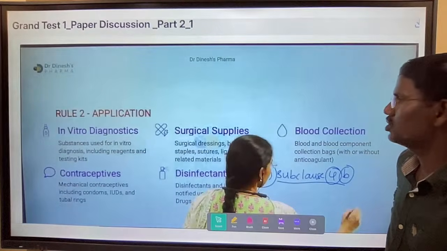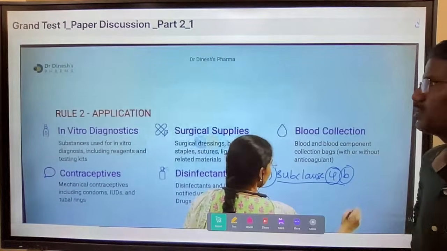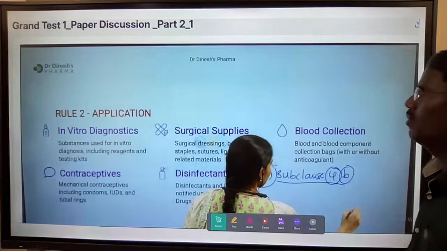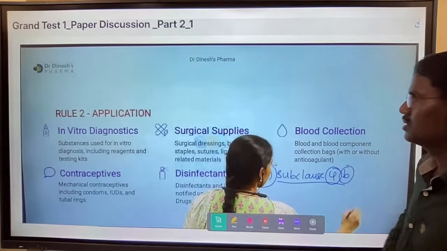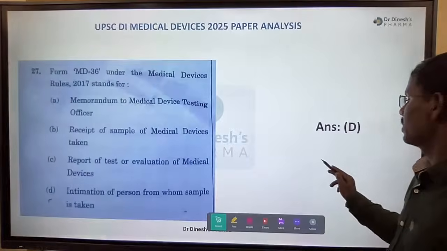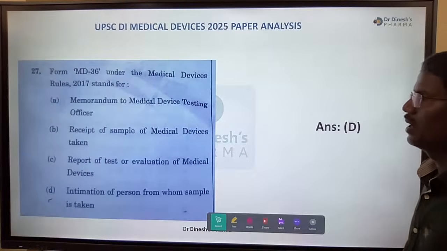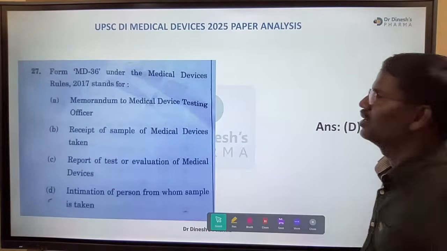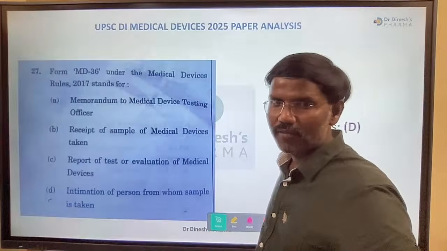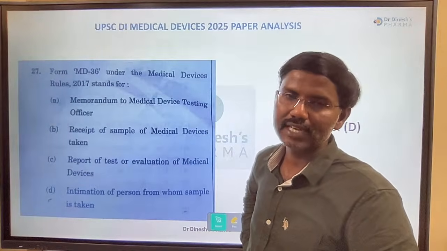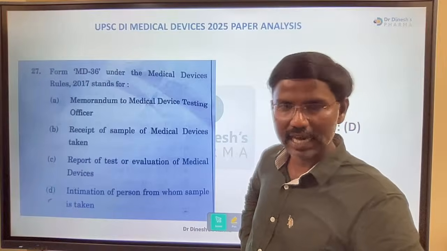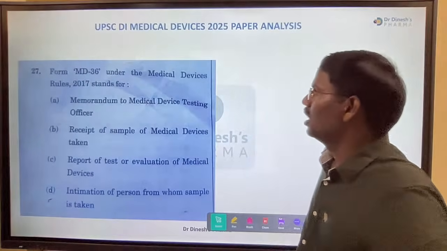Next, this is the direct question. Rule 2 application. We explained this in the mock test, grant test paper 1 exclusively for our students, and this is the direct question. Next, this is also a series of forms explained in decoding PDF and starting classes and mock test, grant test and YouTube discussions also.